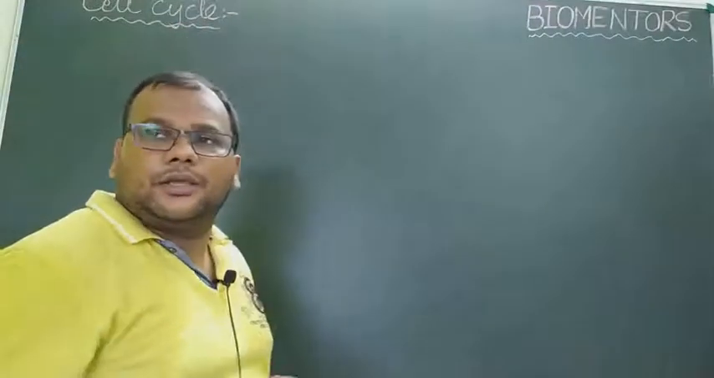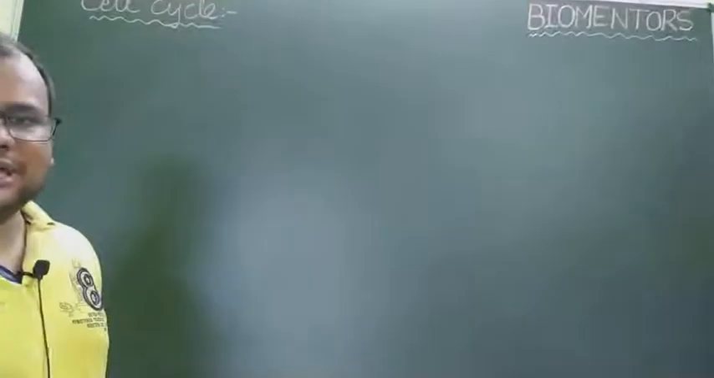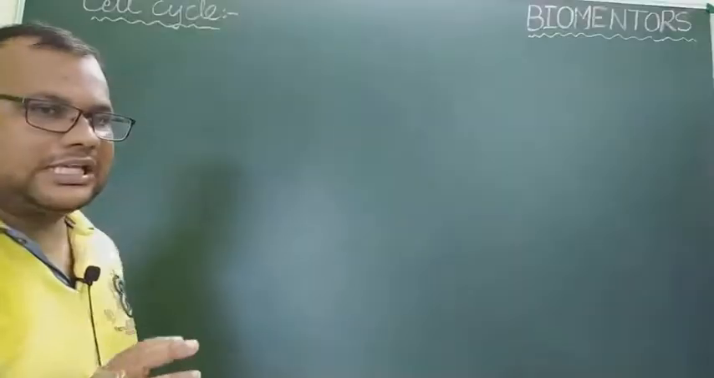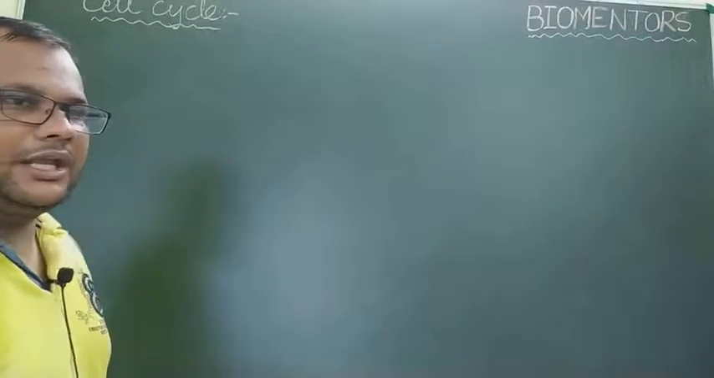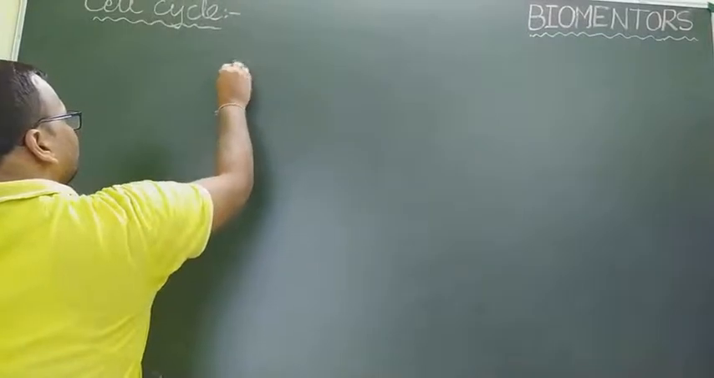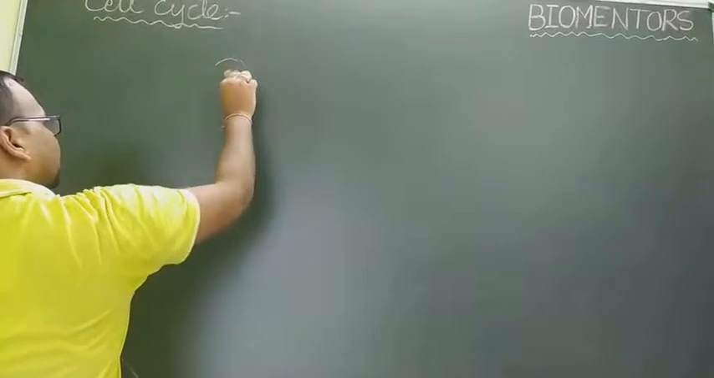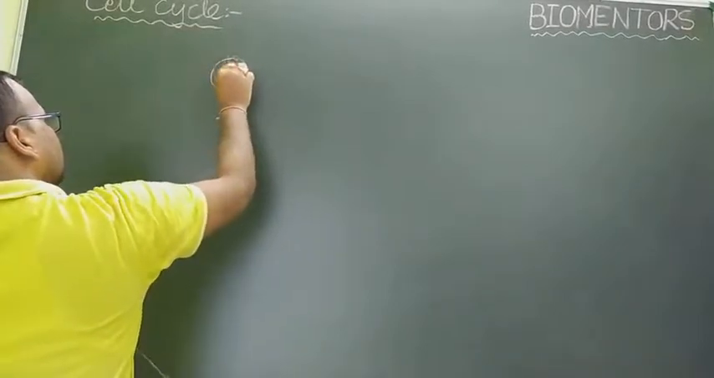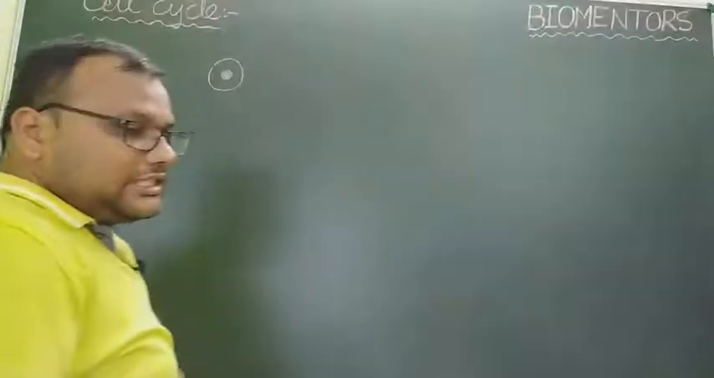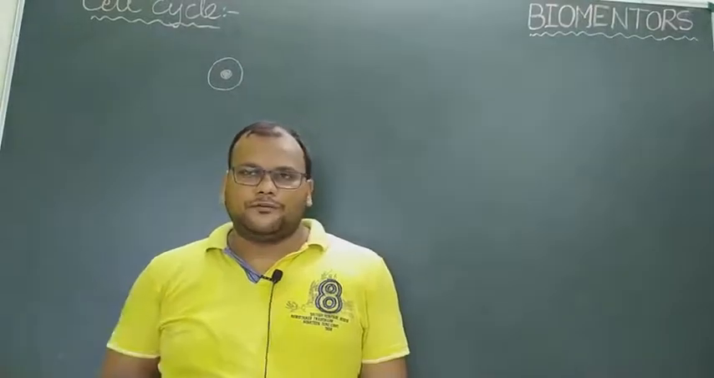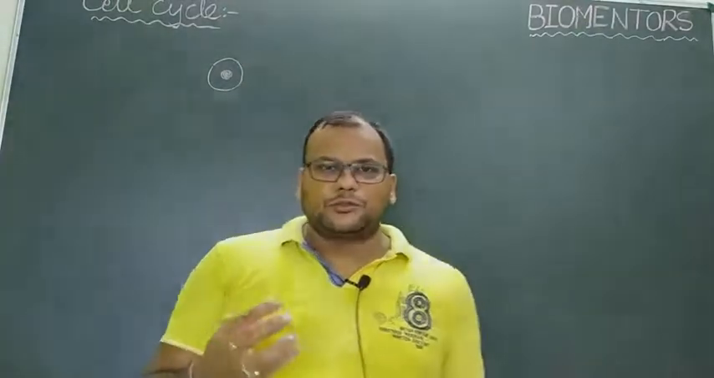Let us start when a cell is very young, very nascent, just after division. So just after division, a cell is smaller in size and immature cell. Suppose there is a nucleus of the cell, and just after division, the cell is small in size and it has limited cell organs. All its organs are not properly developed. Its cytoplasm is also limited.